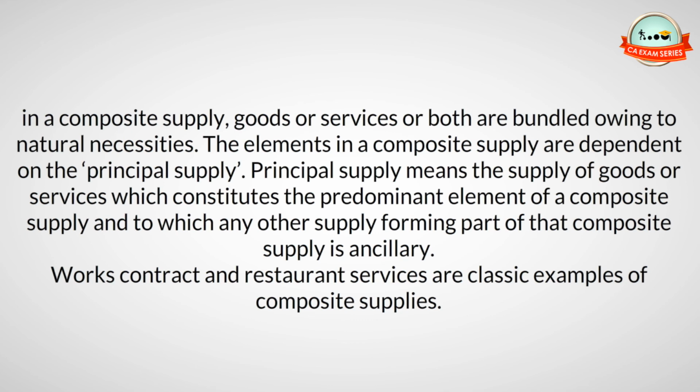In a composite supply, goods or services or both are bundled owing to natural necessities. The elements in a composite supply are dependent on the principal supply. Principal supply means the supply of goods or services which constitutes the predominant element of a composite supply and to which any other supply forming part of that composite supply is ancillary. Works contract and restaurant services are classic examples of composite supplies.